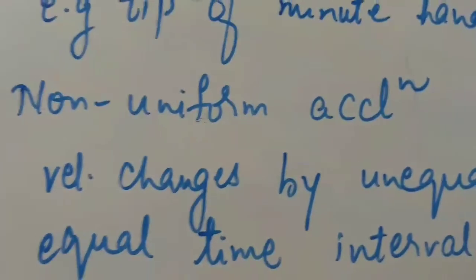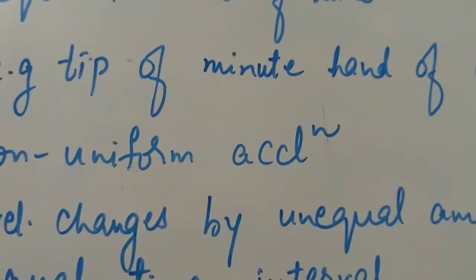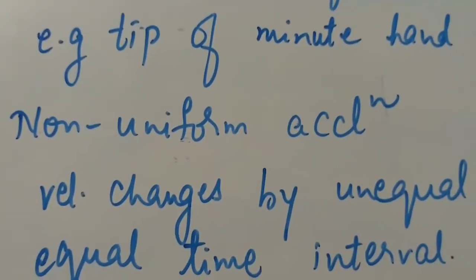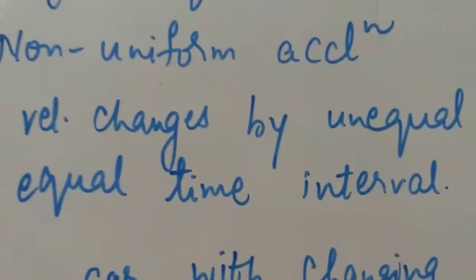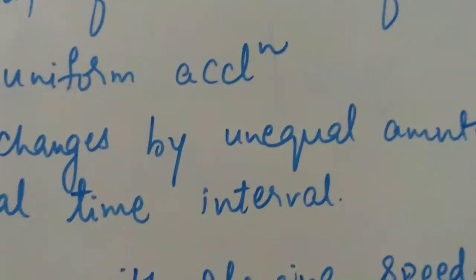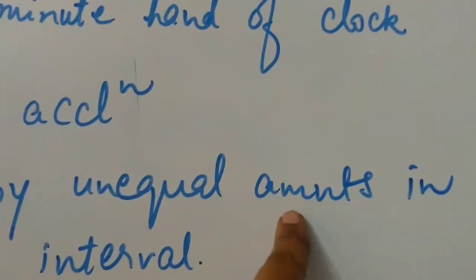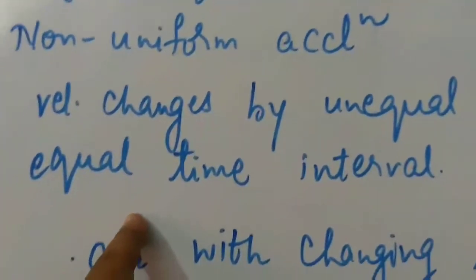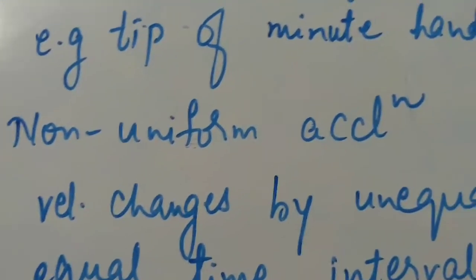Second is non-uniform acceleration. Now what is meant by this? Non-uniform acceleration means the velocity is not changing uniformly. Meaning in equal intervals of time, the velocity changes will be different. Velocity changes by unequal amounts in equal time intervals. That is nothing but non-uniform acceleration.